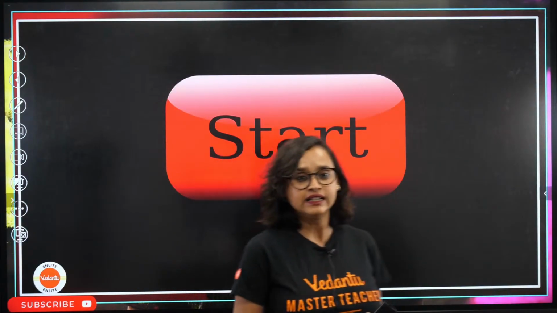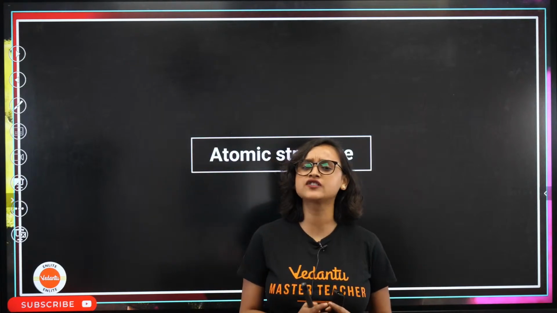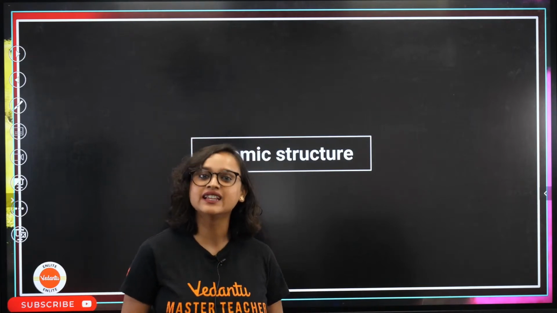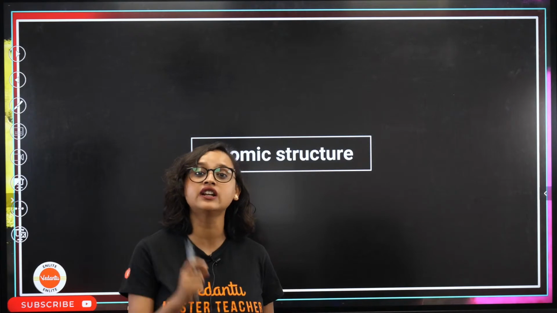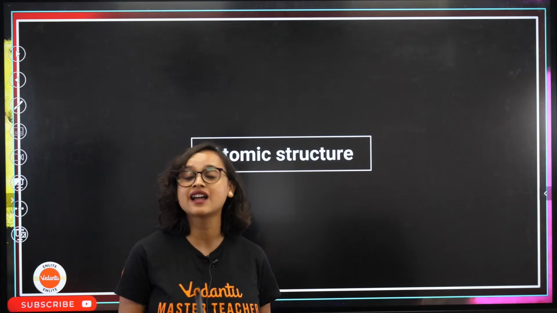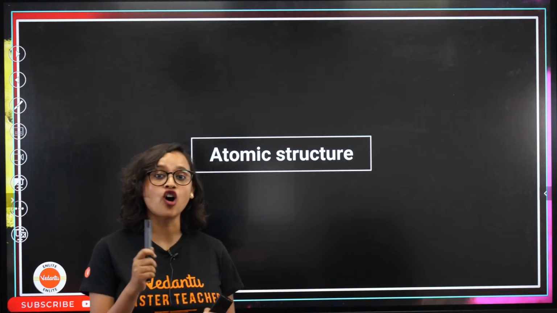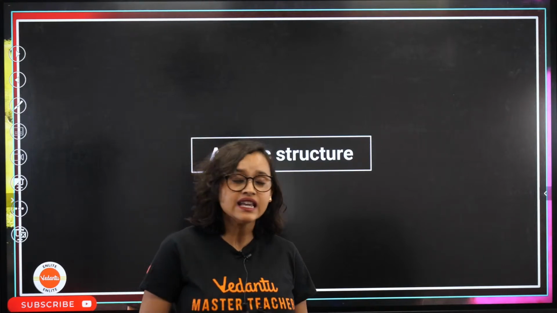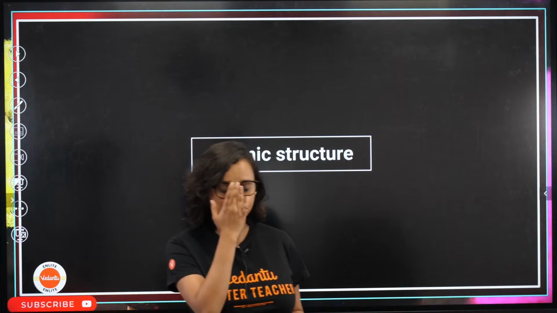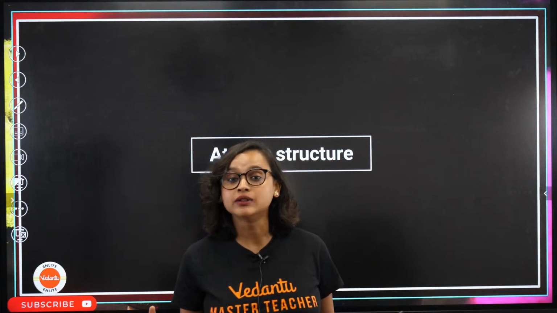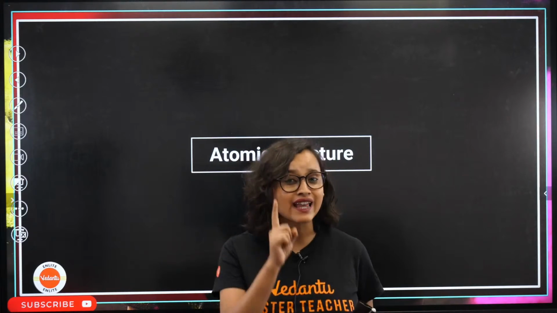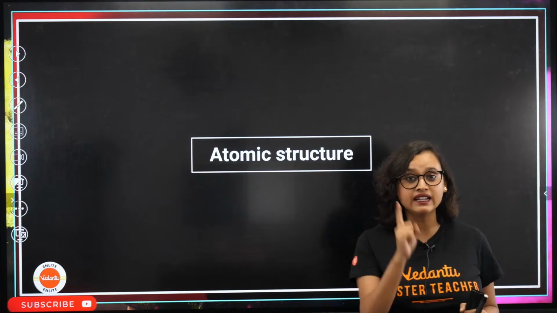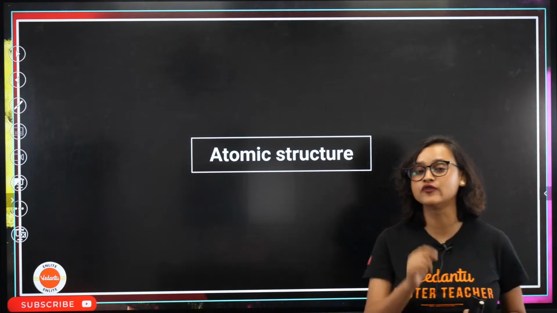Chalo, let's begin. Now, the story of structure of atom, the atomic structure, not only started in class 11, but it actually started when we were in our 9th or 10th standard. That's when we studied that John Dalton came up with his own postulates. He said that an atom is indivisible. It was proven to be wrong later on, but at that time, it was a milestone. Yes, it was revolutionary.